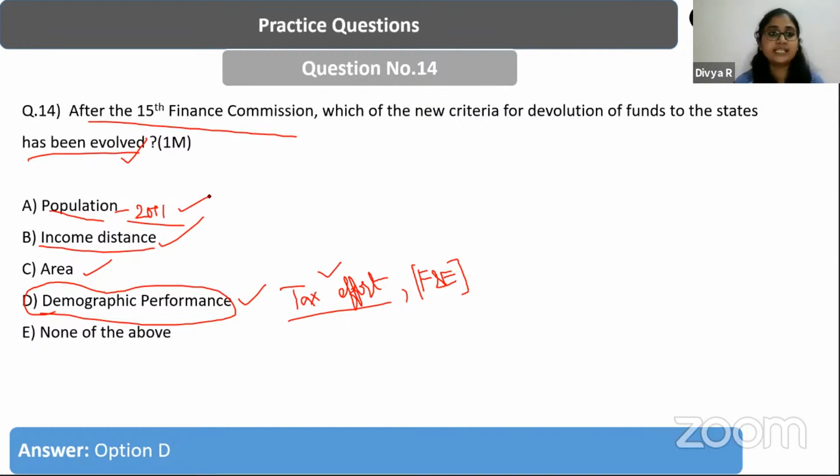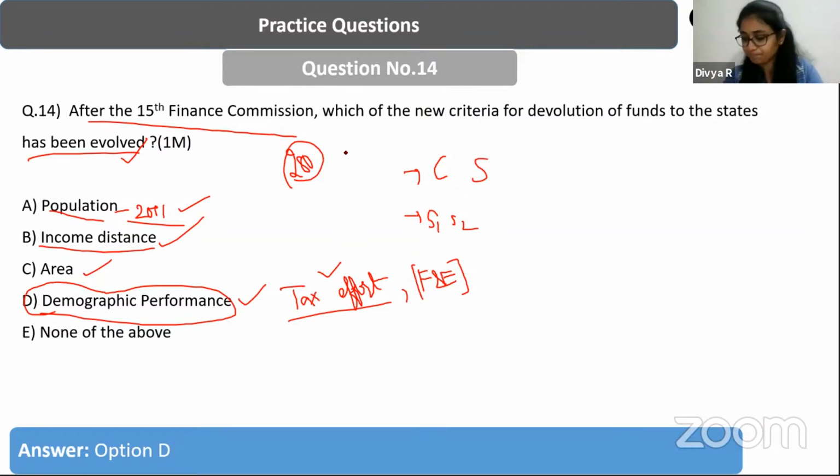Finance Commission is covered under which of the following articles? Article 280 of the Constitution of India talks about the Finance Commission, isn't it? And what is the purpose or function of the Finance Commission? It is going to look after the devolution of funds to various states. It is going to talk about vertical devolution, so it is going to devolve the funds between the center and the states. At the same time, it is also going to talk about horizontal devolution among states, that is, how much should be given to each state.